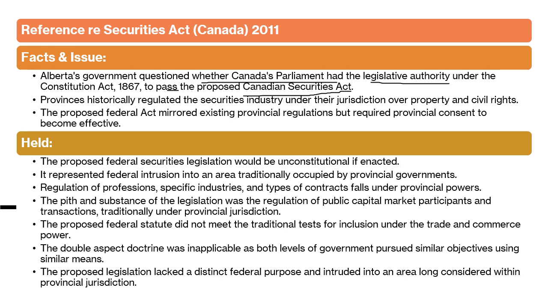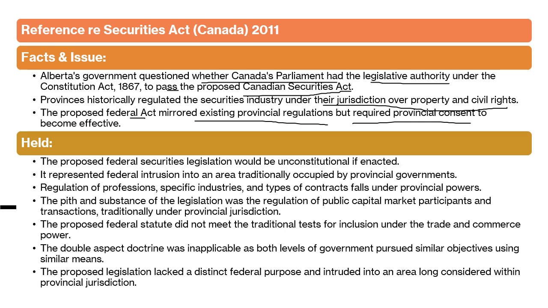Provinces historically regulated the securities industry under their jurisdiction over property and civil rights. The proposed federal act mirrored existing provincial regulation but required provincial consent to become effective. So there came a new federal act related to securities which required the provinces' consent.